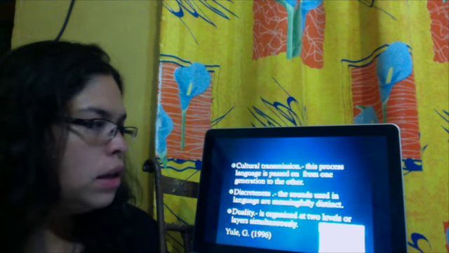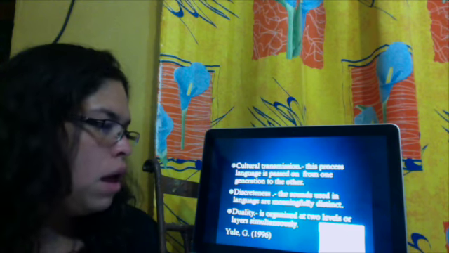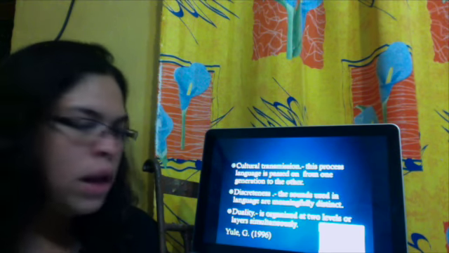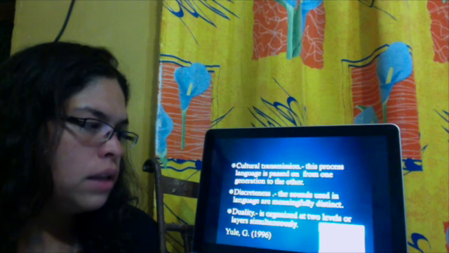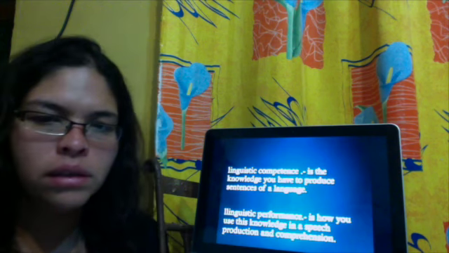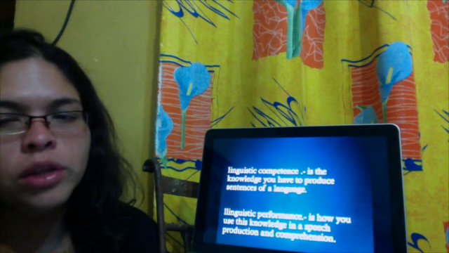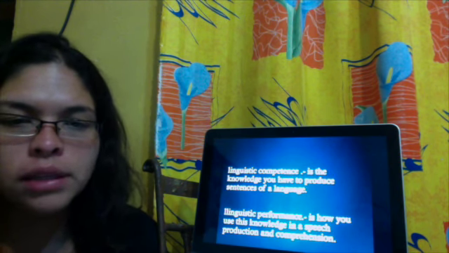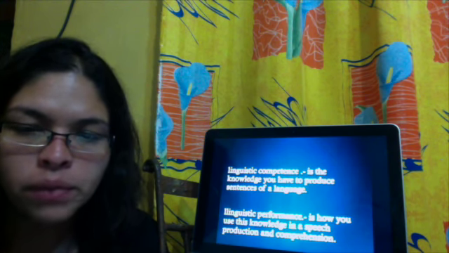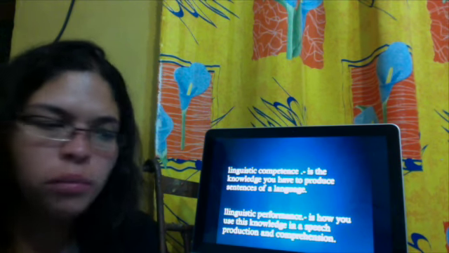Cultural transmission is the process of language being passed from one generation to another. Discreteness: the sounds used in the language are meaningful and distinct, and duality is organized at 2 levels or layers simultaneously. We have coding and decoding. So, in conclusion, linguistic competence is the knowledge that we have to produce the sentences of a language, and linguistic performance is how we use this knowledge in speech production or comprehension.